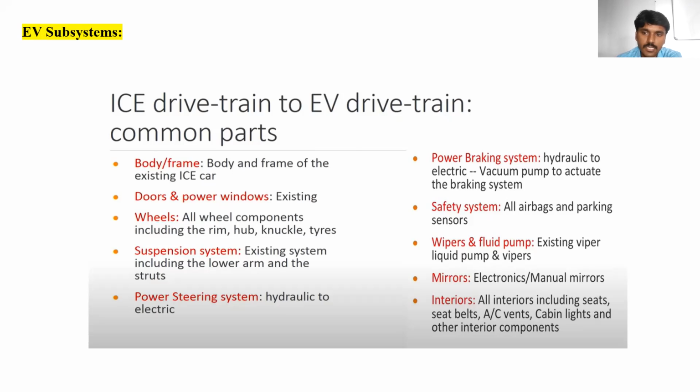Safety systems, that is the airbags and parking sensors, all these things. Then wipers and fluid pump, for removing the water content on the mirrors.